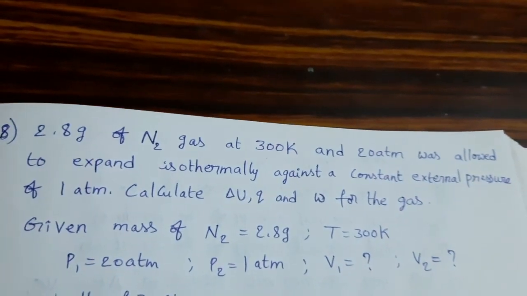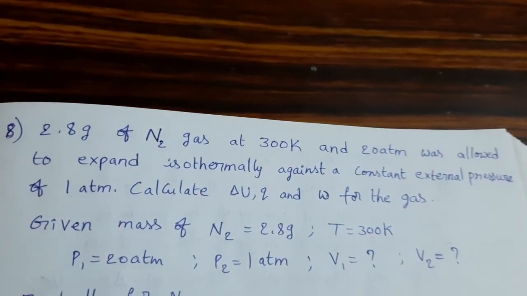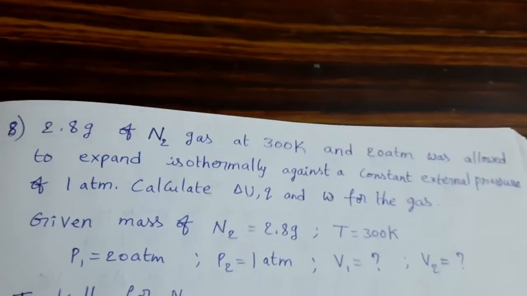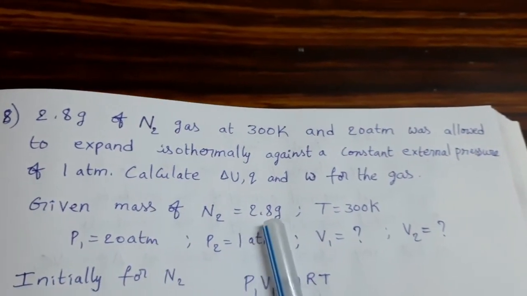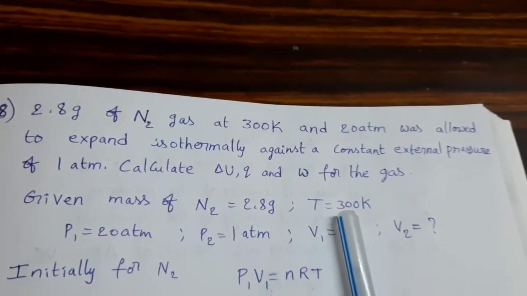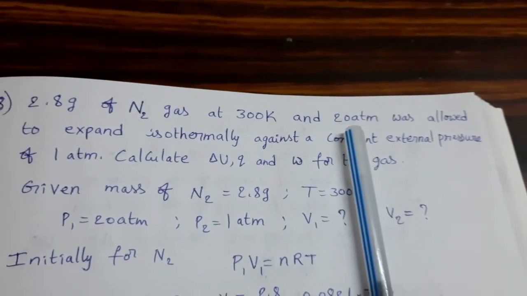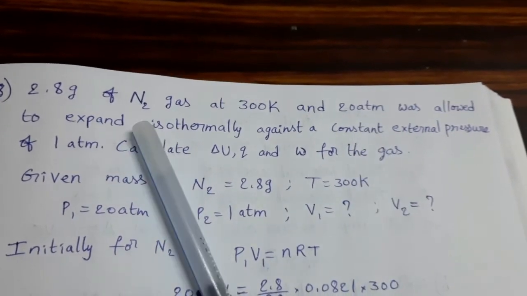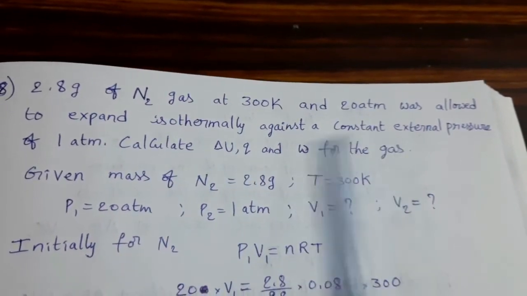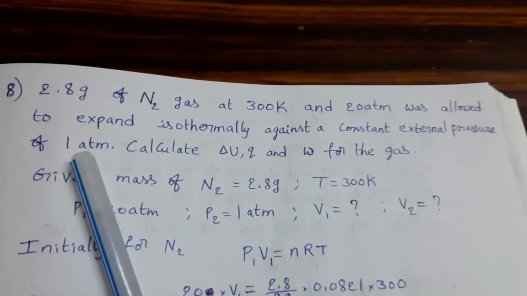Here the substance is nitrogen gas, its mass is given as 2.8 grams. So mass of N2 gas 2.8 grams, temperature 300 Kelvin. The pressure is initially 20 atmosphere, and it is allowed to expand isothermally against a constant external pressure of 1 atmosphere.